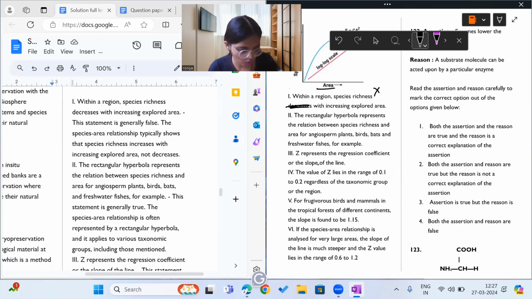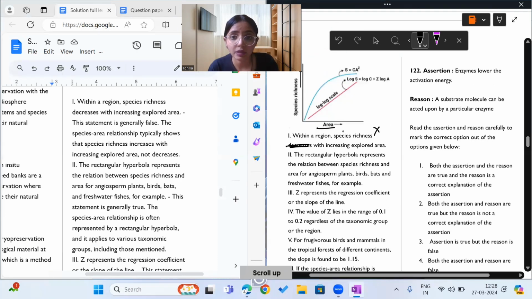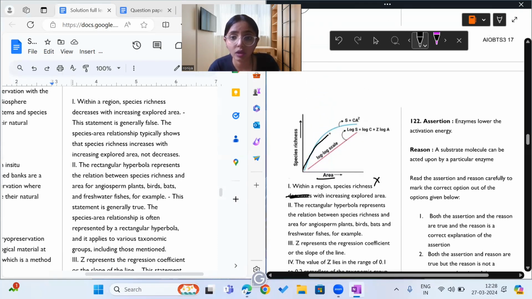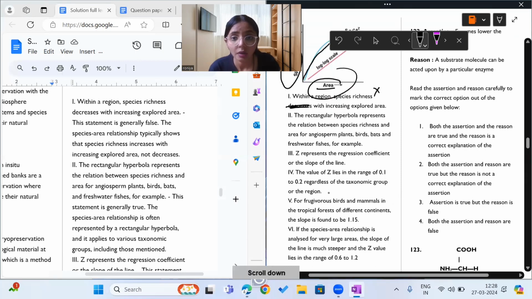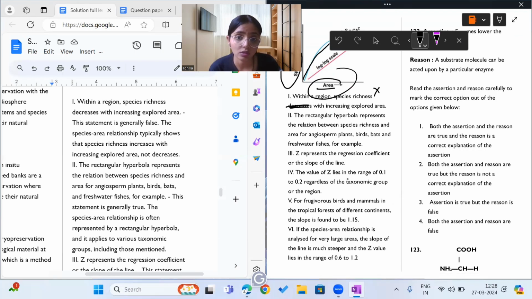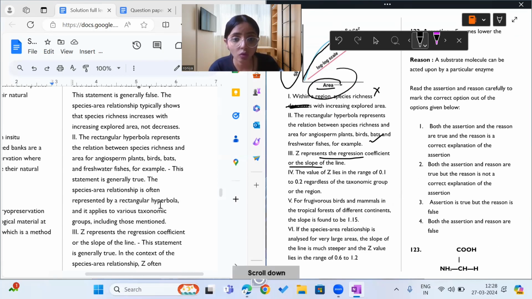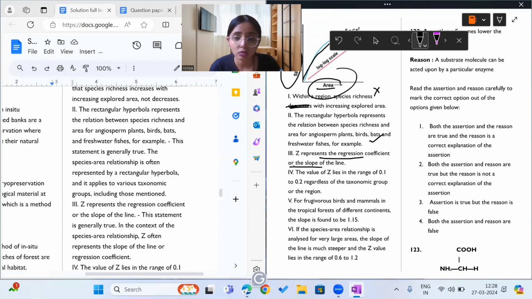This hyperbola is representing the relationship between species richness and the area occupied by angiosperm plants, birds, bats and freshwater fishes. So this statement is correct. Z represents the regression coefficient or slope of the line. This statement is also true.